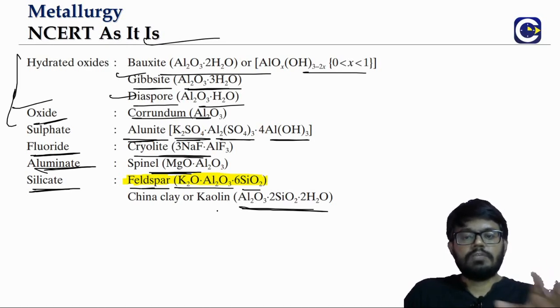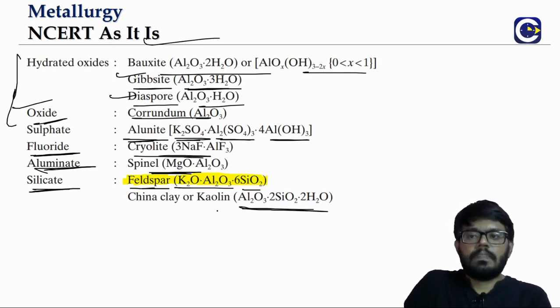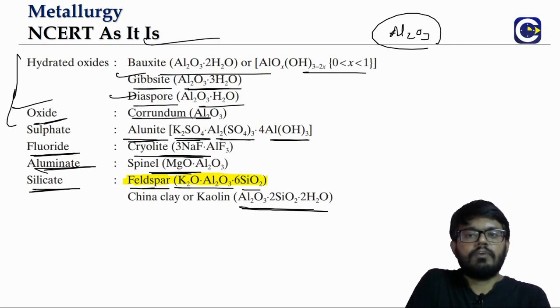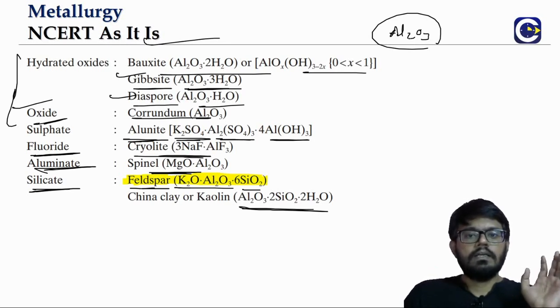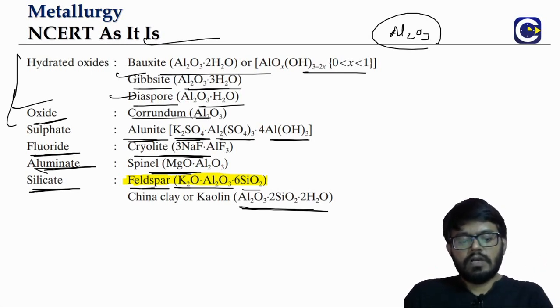But the principal ore is what? Bauxite. From bauxite, we will leach the pure Al2O3 by performing Bayer's process, leaching using sodium hydroxide. Then the Hall-Héroult process for the electrolytic reduction. Then we also have the Hoope's process for refining, but we don't have this in the NCERT coverage, so we'll just not cover it.